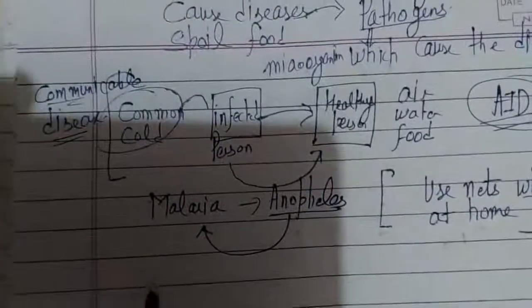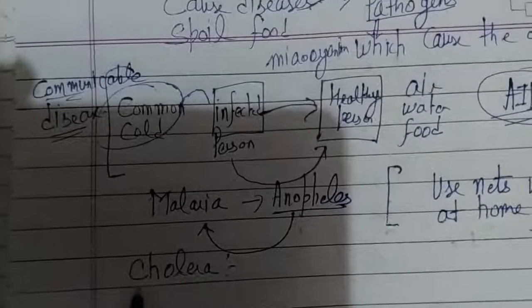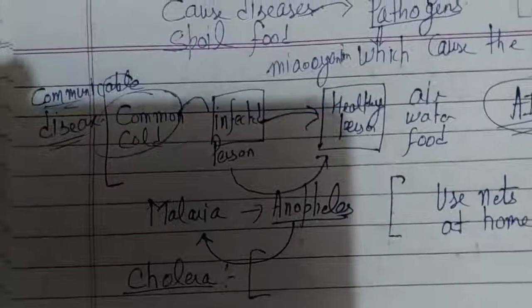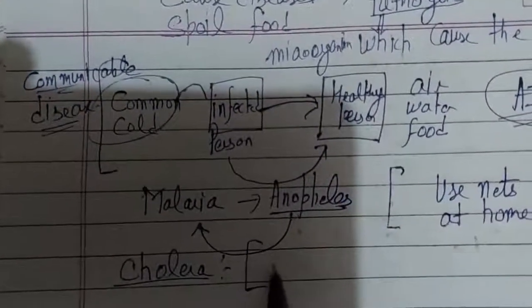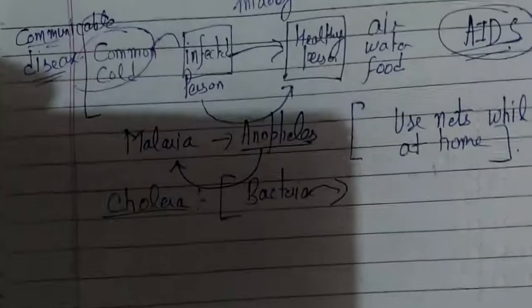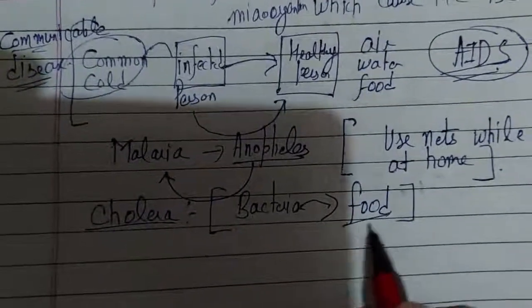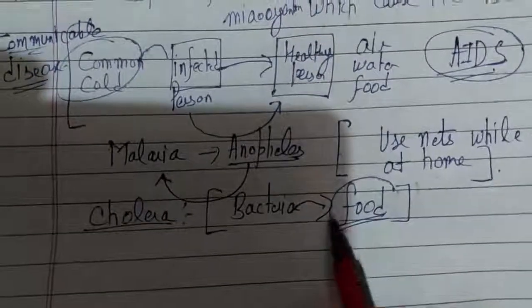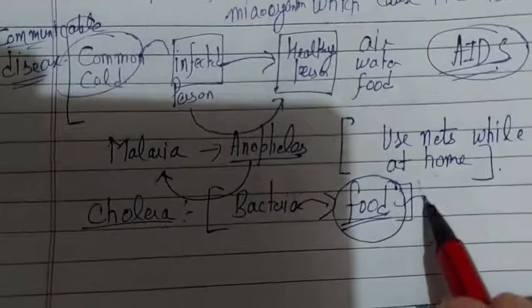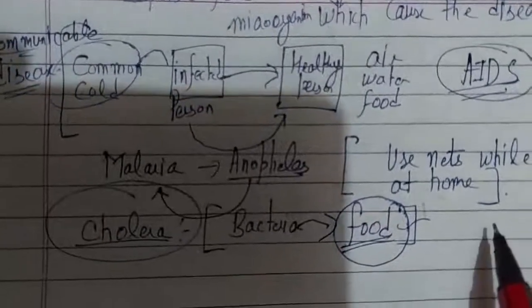And next is cholera. What is cholera? Dehydration mainly, loss of water, loose motions will be there. This is caused by a bacteria, and this bacteria is mainly present on the food. So when we eat degraded or spoiled quality food, there is a very high chance we are going to get cholera.